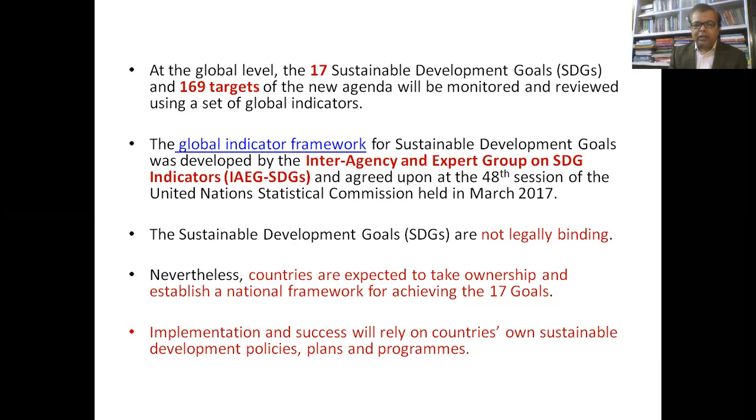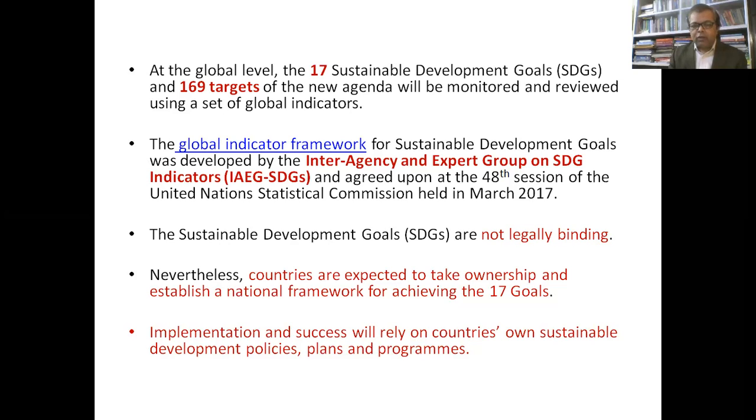The global indicator framework for the sustainable development goals was developed by the Inter-Agency and Expert Group on SDG Indicators and agreed upon at the 48th session of the United Nations Statistical Commission held in March 2017. So we have the goals, we have the indicators, and we have the specific targets.